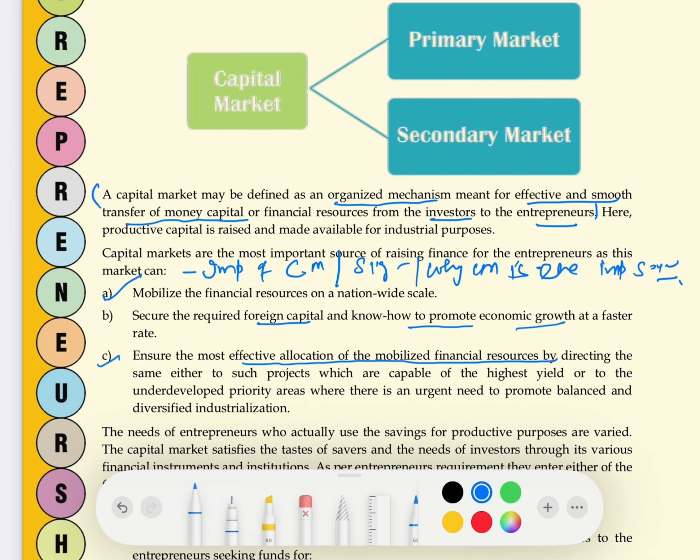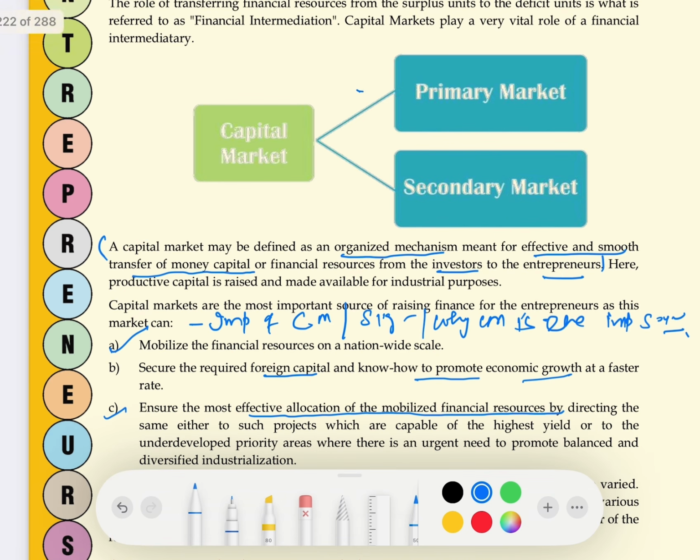So what are the three importance of capital market? One is it helps in mobilizing the resources at the nationwide scale. Second is it helps in getting the foreign capital, and third is it helps in the effective allocation of resources. Capital market is of two types, primary market and secondary market. As its name suggests, primary market is the market in which new shares are issued.